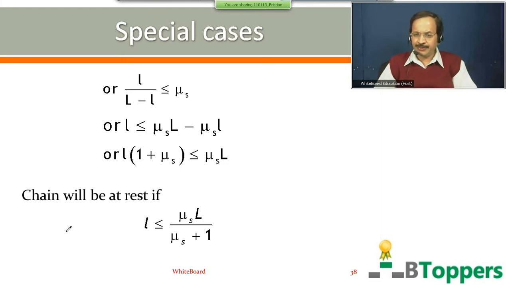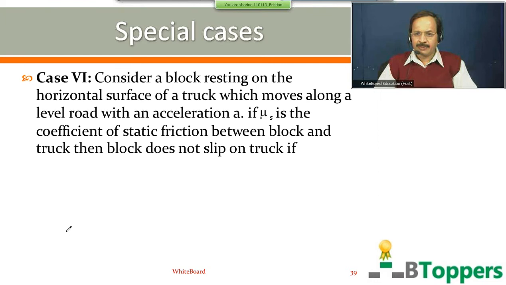Next, I am going to show you the next special case. Case 6. First, I am going to show you the conclusion part. Consider a block resting on the horizontal surface of a truck which moves along a level road with an acceleration A. Level road means horizontal road. If μs is the coefficient of static friction between the block and truck, then the block does not slip on the truck if A is less than or equal to μs into g.